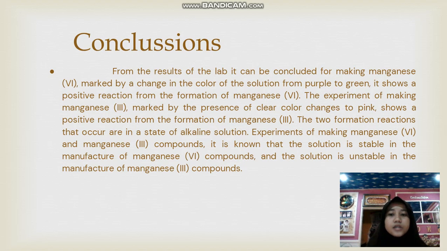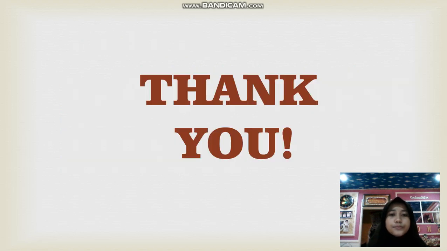The two formation reactions that occur are in a state of alkaline solution. In the experiment of making manganese 6 and manganese 3 compounds, it is known that the solution is stable in the manufacture of manganese 6 compounds and the solution is unstable in the manufacture of manganese 3 compounds.